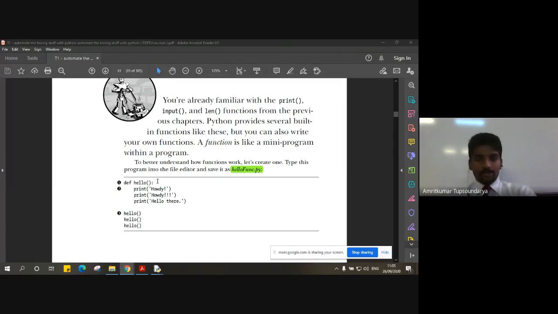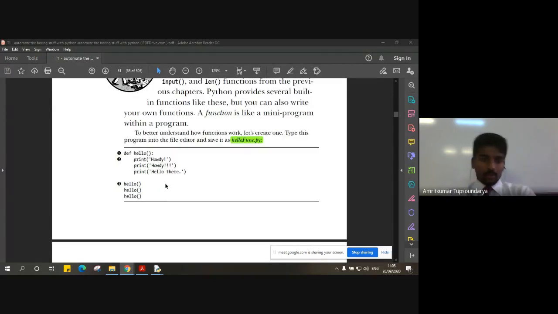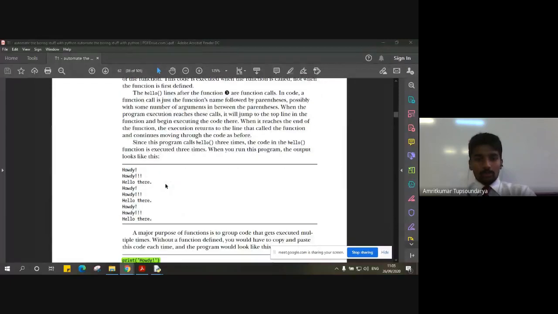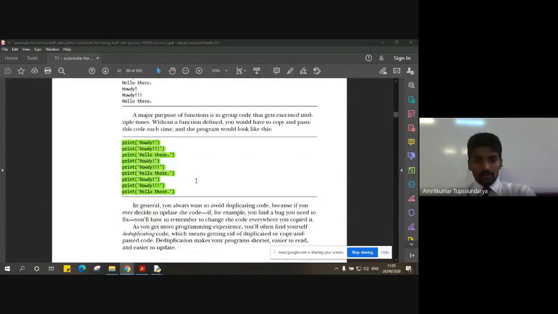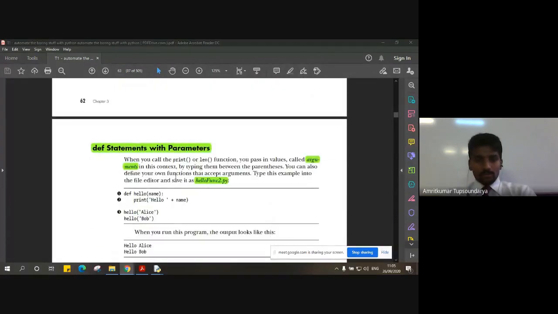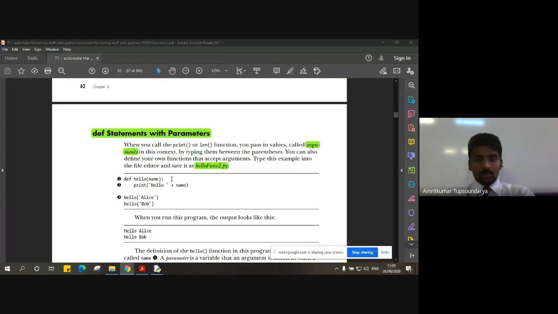Right? So how a function can come handy that way, and how can we reduce the overall length of the code by avoiding repetitiveness and instead making use of a function which can do the task repeatedly. We also defined the statements with parameters in a function. How can we send an argument to a function, the parameters to the function, and how can those arguments be used to output something.